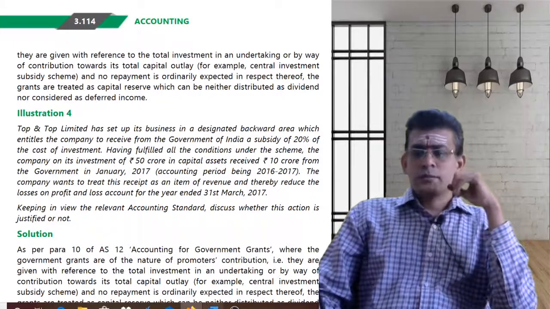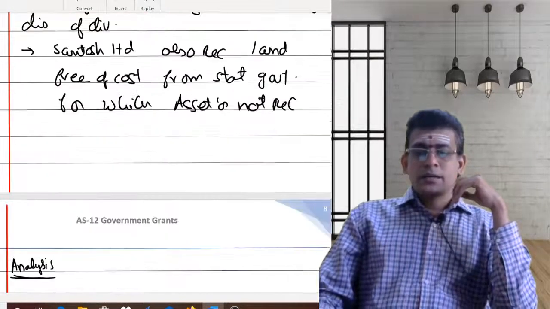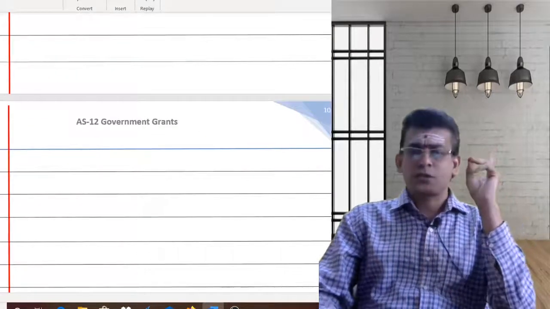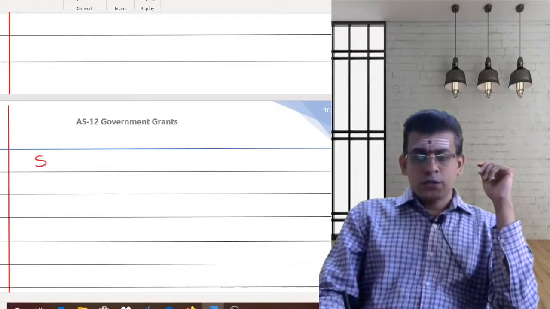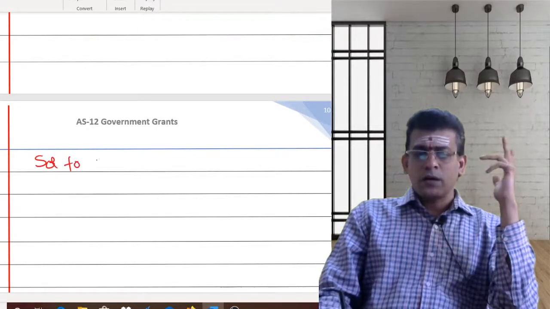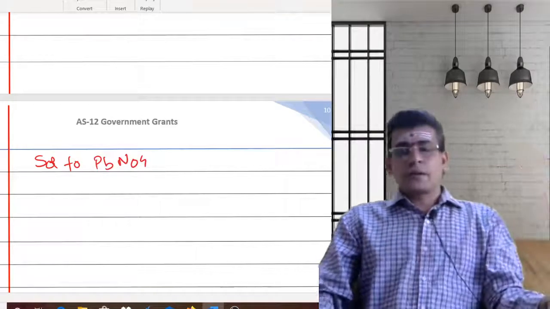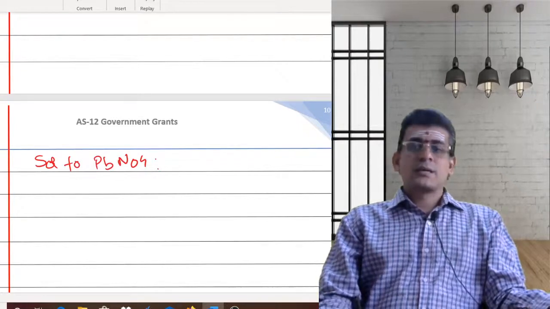Here, by looking at the problem, it is clearly evident that the company wants to treat this receipt as a revenue receipt. So here is point number 1 of the solution to illustration number 4: by looking at the problem, the intention of the management is to consider the receipt as revenue.